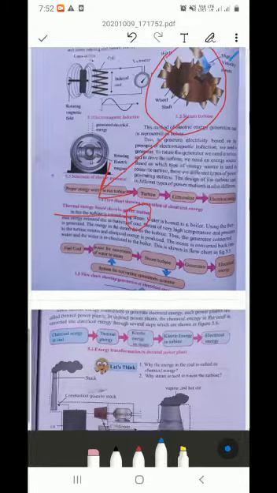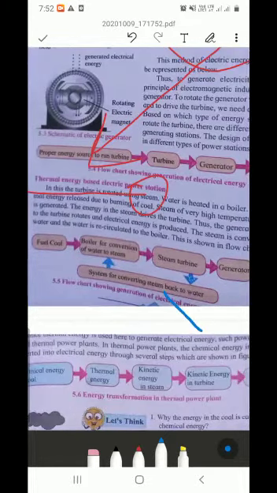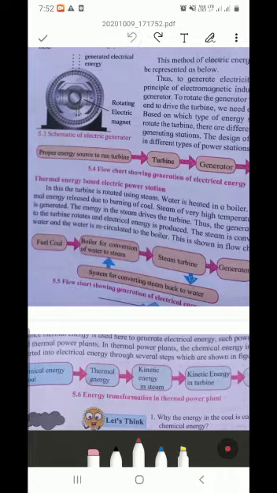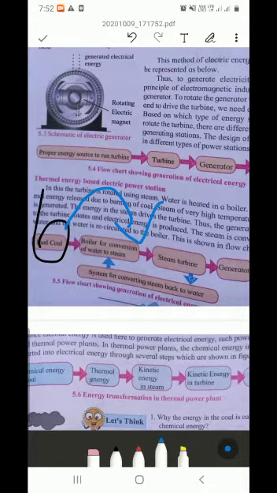Okay, so here a flow chart is given. You can see fuel coal, which means by using coal the water is heated. It is heated in the boiler for conversion of water to steam. Then the steam rotates the steam turbine.